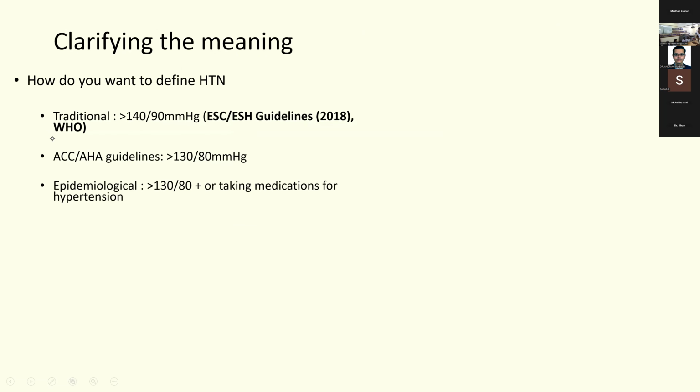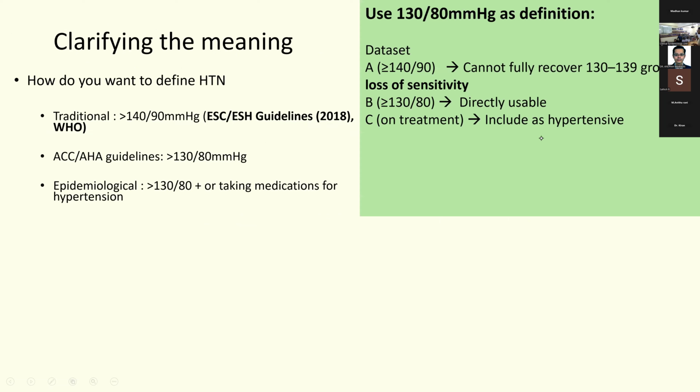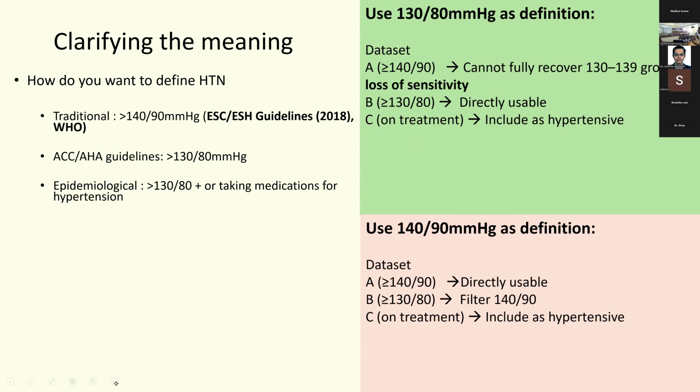Are you going to go the traditional route of taking 140/90, which has been adopted by the ESC and the ESH guidelines? Or will you follow the AHA guidelines, which use a BP cutoff of 130/80? Or will you go with an epidemiological perspective that you should take more than 130/80 plus those who take medications for hypertension? One strategy is to use 130/80 as a cutoff. Now, the problem with dataset A is that because they have studied only 140/90, you cannot recover the data for this 130 to 140 blood pressure cutoff. Dataset B, you can directly use, and data C, you can include them as hypertensives.